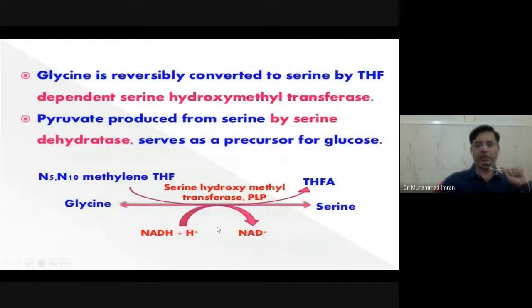Glycine can be converted into serine by the same enzyme, serine hydroxymethyl transferase, which we have already discussed. This methyl group, which is the part of serine, comes from the N-methylene tetrahydrofolate, and hydroxyl group comes from water, and NADH also provides the proton necessary for serine formation.